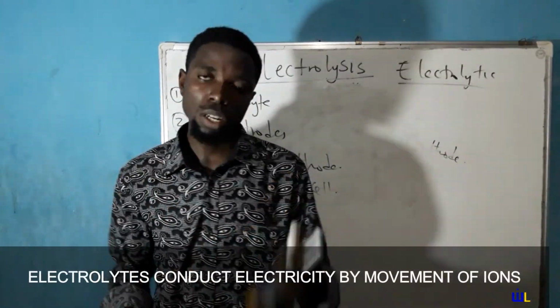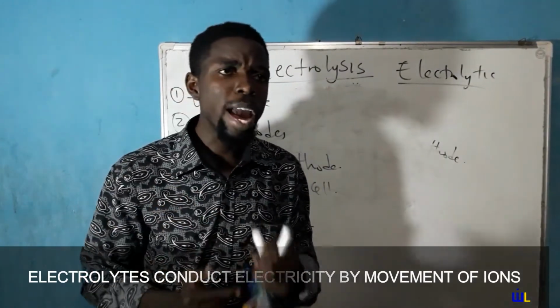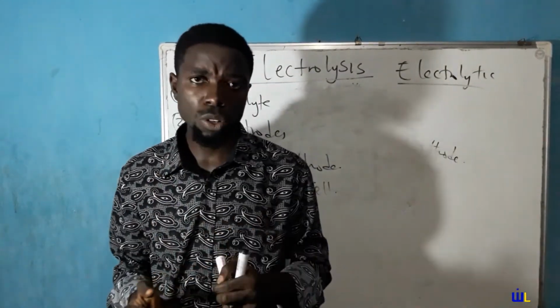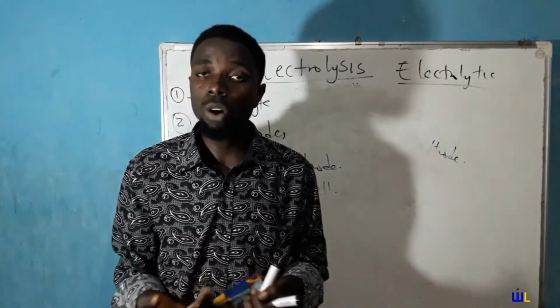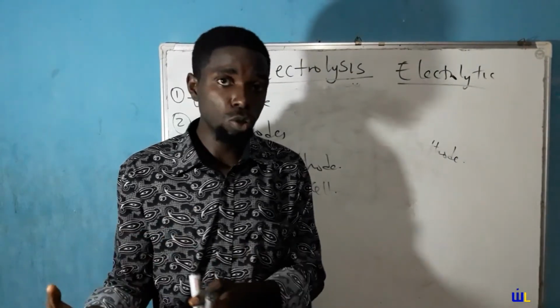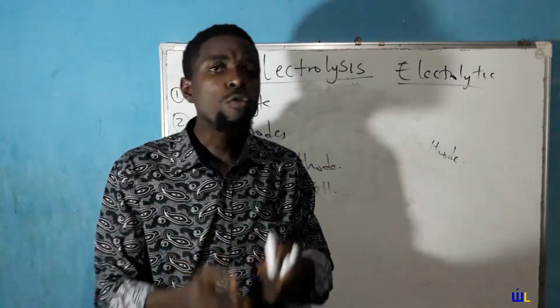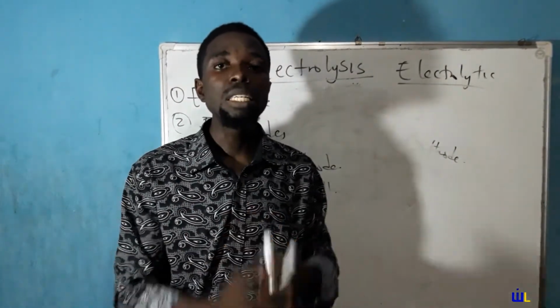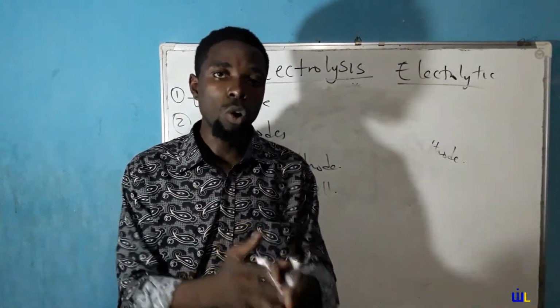Electrolytes conduct electricity as a result of movement of ions. So for any electrolyte to conduct electricity, ions have to be in motion. Generally, current is produced as a result of movement of charges. For a metallic conductor or any other conductor, it is by movement of electrons. But for electrolytes specifically, they conduct electricity by movement of ions.